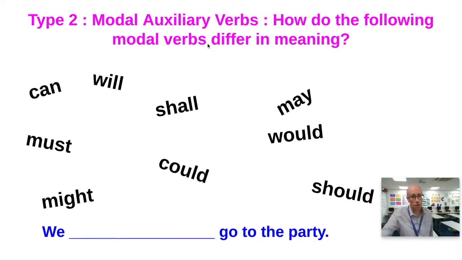On the other hand, we must go to the party. Well, that's all about obligation. It's like somebody has forced you, unwillingly perhaps, to go to this goddamn party. So what I'd ask you to do is pause the video, go through the rest of these modal auxiliary verbs, and have a think about how they impact on the semantics, i.e. the meaning.